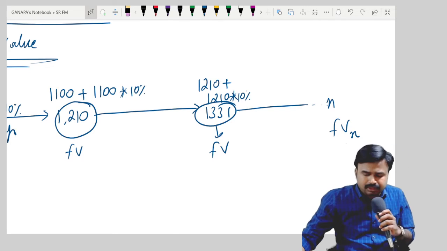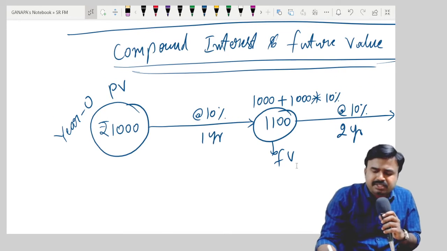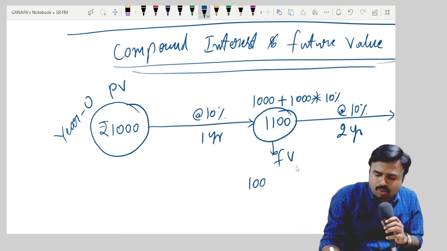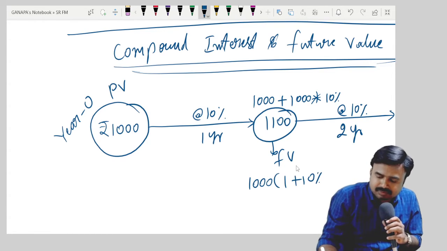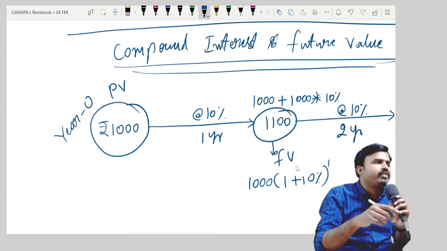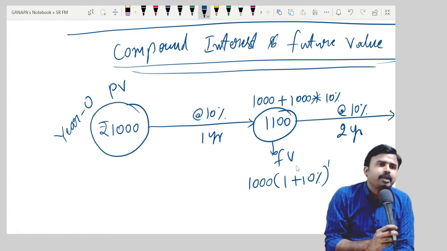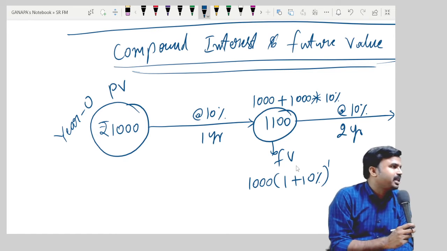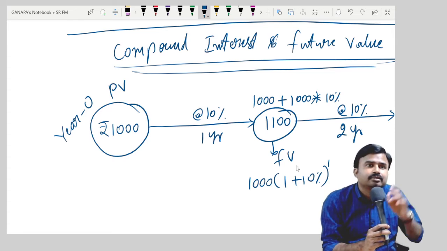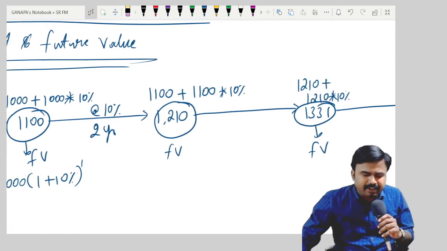Now, you can observe some pattern here. Please take the common term 1000. I'll get 1000 into 1 plus 10% whole to the power of 1. Am I right? So if I want to calculate future value at the end of first year, I should simply multiply 1000 rupees with 1 plus 10% whole to the power of 1. Now observe second year value.